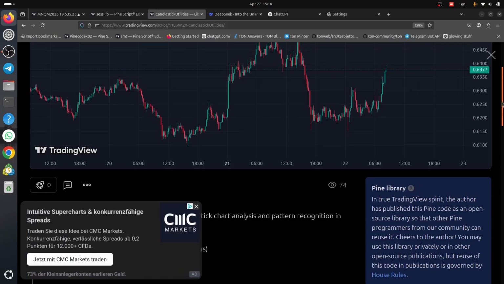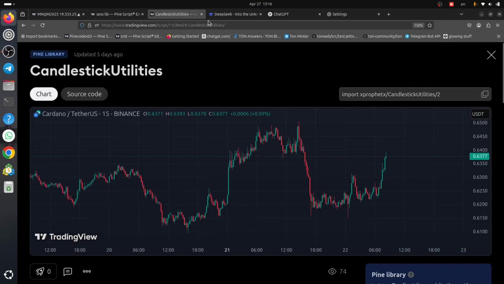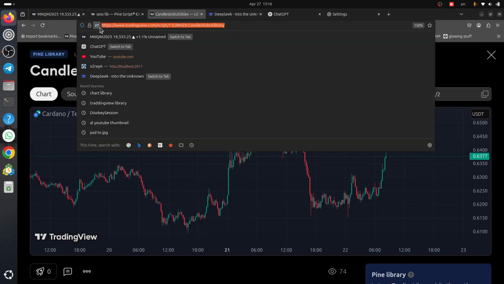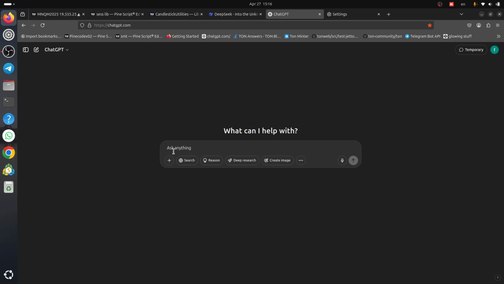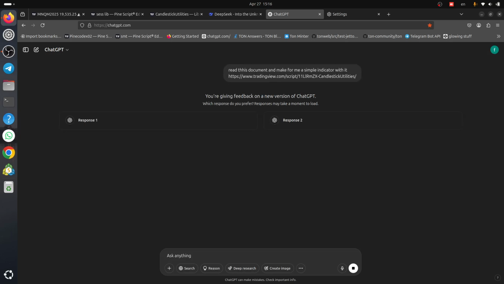Detects a bullish engulfing. Okay, let's check. Read this document and make for me a simple indicator with it. Okay, so let's see what will happen.